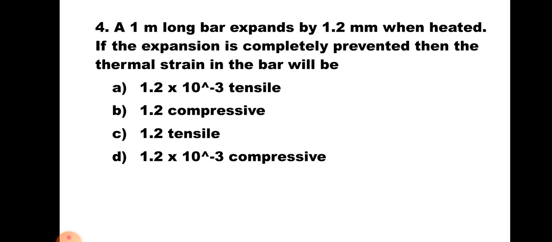Now in this question you will find that the length of the bar is given as 1 meter and it expands by 1.2 mm, and if it is prevented, then the thermal strain will be the expansion prevented upon original length. Hence, if you calculate it, it will be 1.2 upon 1 meter means 1000 mm, and the answer of this question will be D, 1.2 into 10 raised to power minus 3 compressive, because there was the rise in temperature.